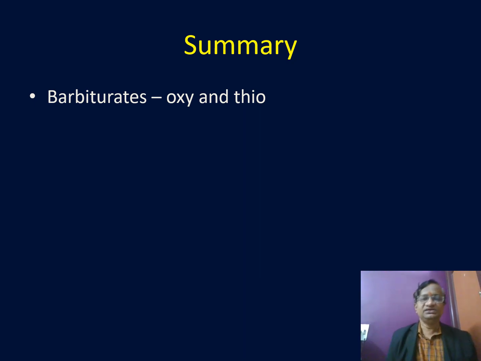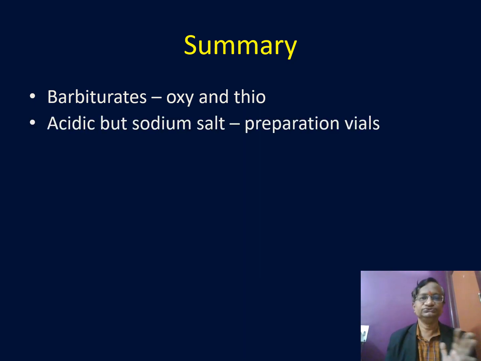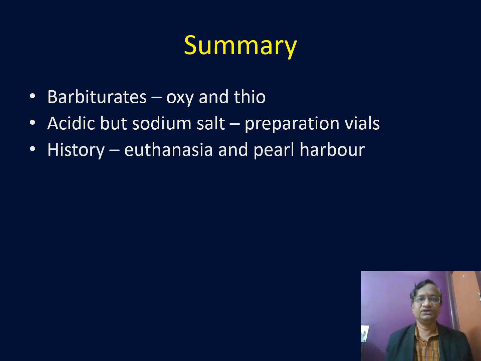Now we have a summary. Barbiturates can be divided into oxybarbiturates and thiobarbiturates. Thiobarbiturates are more common, with rapid onset and less duration. They are not seizurogenic. Oxybarbiturates are seizurogenic and have excitatory phenomena like methohexitone. Acidic, but prepared as sodium salts; vials are in a nitrogen atmosphere, with sodium carbonate in the vial to prevent precipitation by atmospheric carbon dioxide.